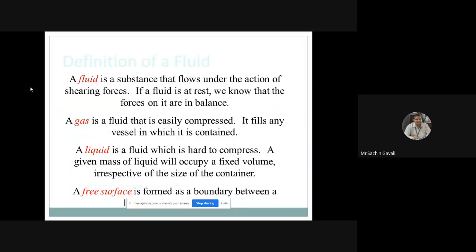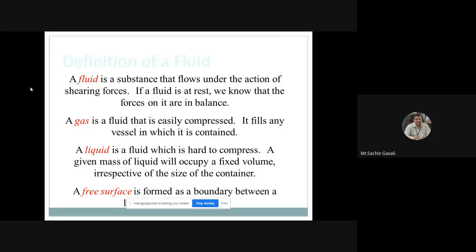Okay. Then fluid is a substance that flows, we have discussed. If fluid is at rest, we know that forces on it are in balance. Then a gas is a fluid that is easily compressed. It fills any vessel. So gases are considered compressible fluids, and liquids are considered incompressible fluids. Liquid is a fluid which is harder to compress, so it is very difficult to compress liquids. A given mass of liquid will occupy a fixed volume irrespective of the size of the container.